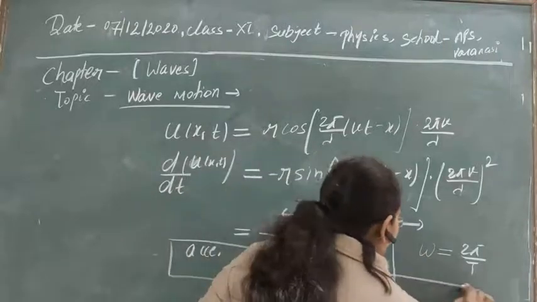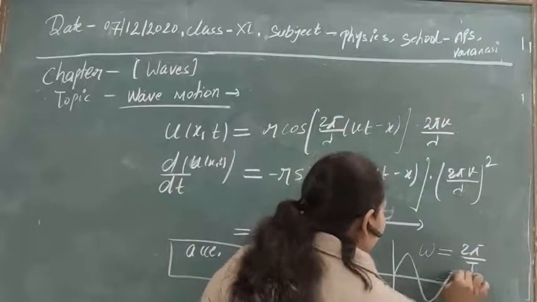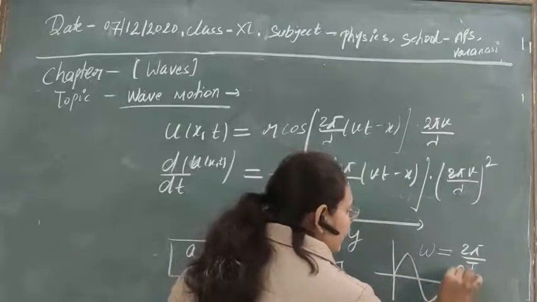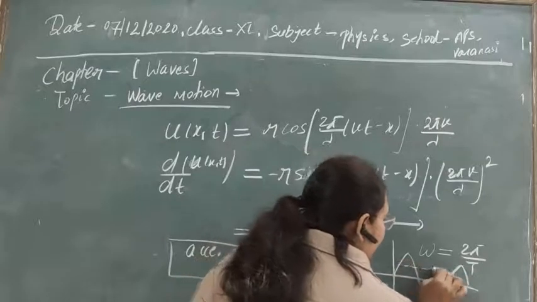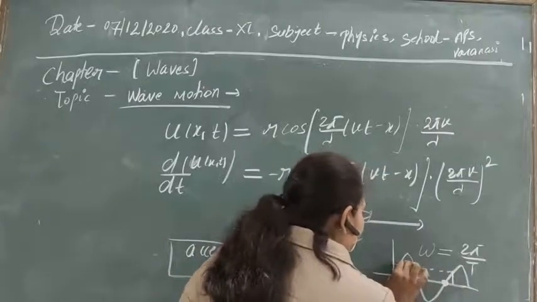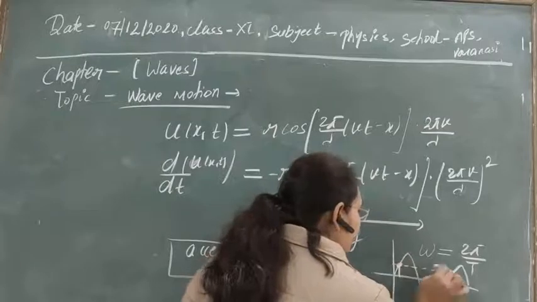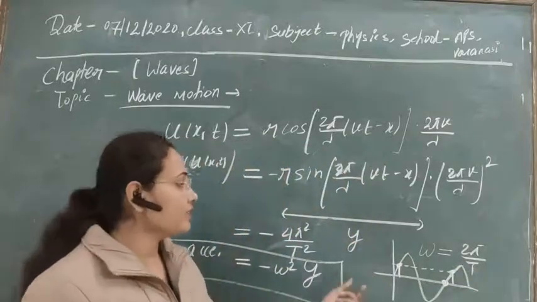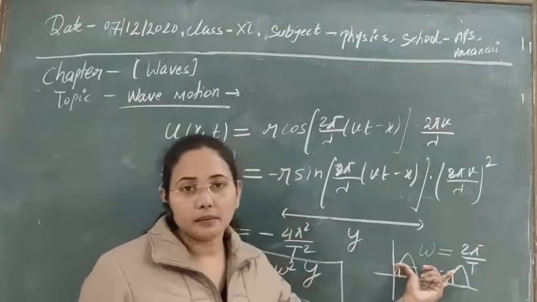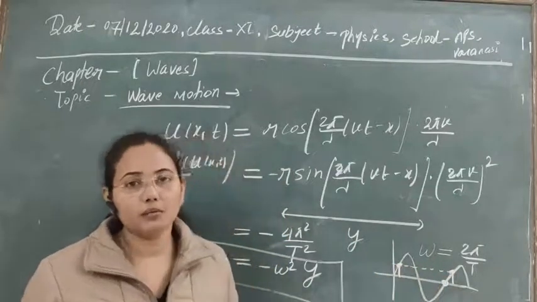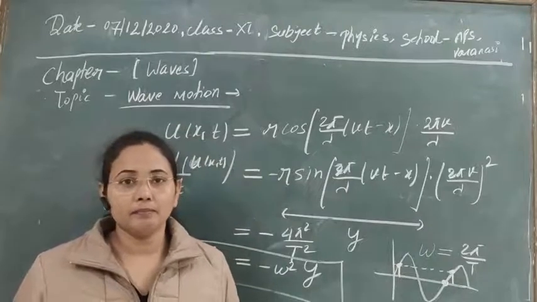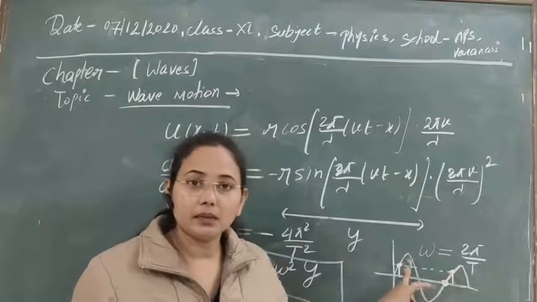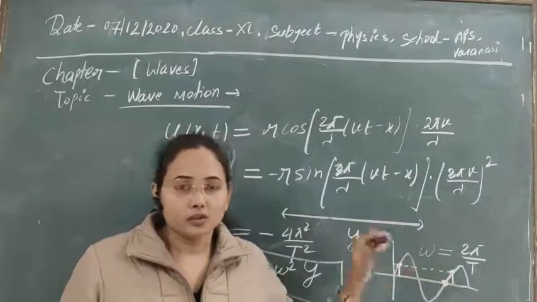If we try it, here one oscillation is completed, and after that you are seeing that at any point here, suppose we take this point and this point, the displacement of the particle is the same here. Then obviously at these points the particles that are executing simple harmonic motion will be identical, because the displacement is the same, so their velocity will be the same and their acceleration will be the same. So you can see that